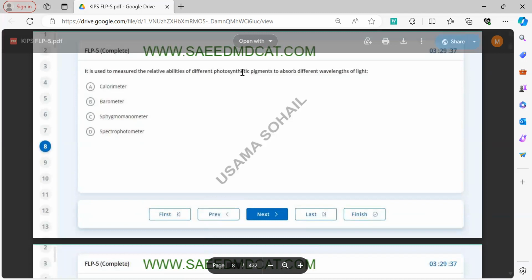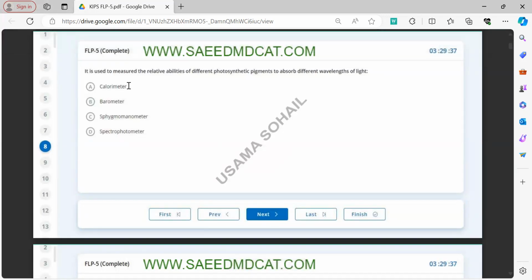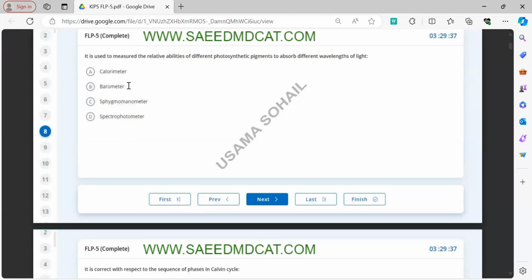In question number 8, we know that the correct option will be D. And I'll tell you why the other three are incorrect. A sphygmomanometer is used to measure blood pressure. A barometer is used to measure atmospheric pressure, whereas a calorimeter is used to measure thermal heat. So in question number 8, we know that when plants carry out photosynthesis, they only absorb certain wavelengths of light. For example, they absorb the most light at 780 nanometers. This is detected by a spectrophotometer.